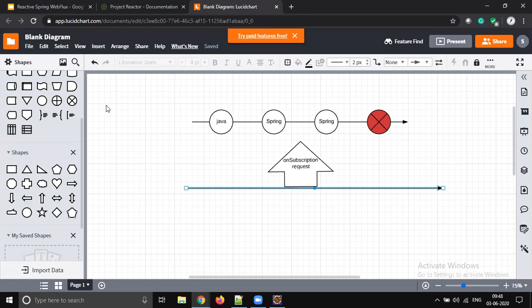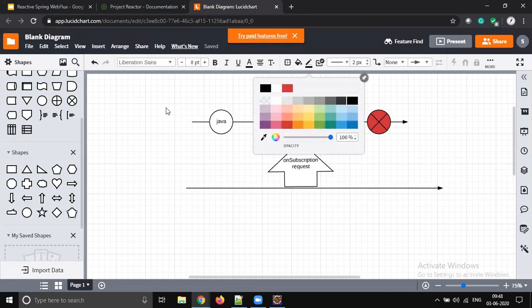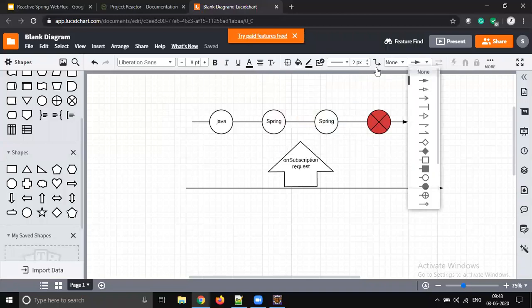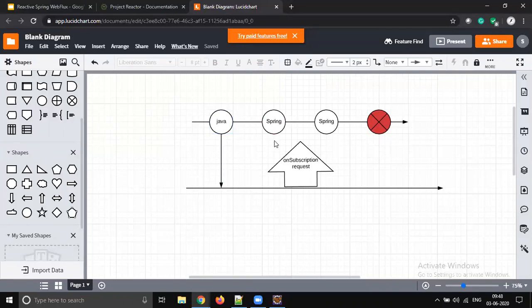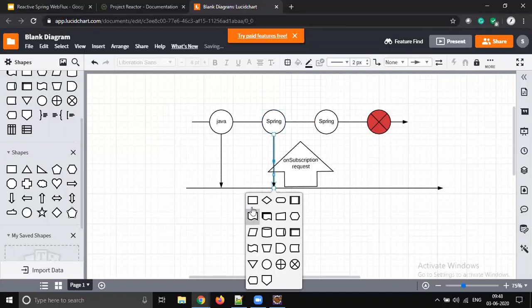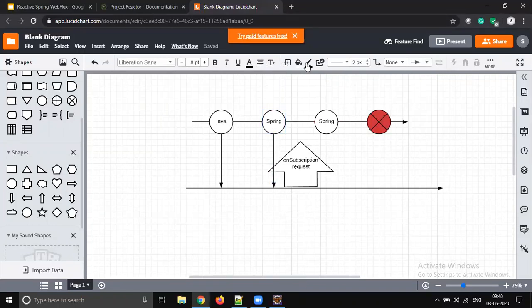Once this is done, the data is going to be emitted to the client. Java is going to be emitted, and Spring is going to be emitted. Each element is going to be transferred to the subscriber.